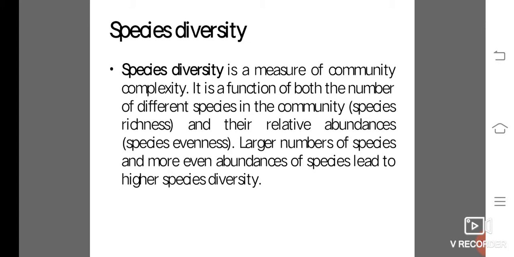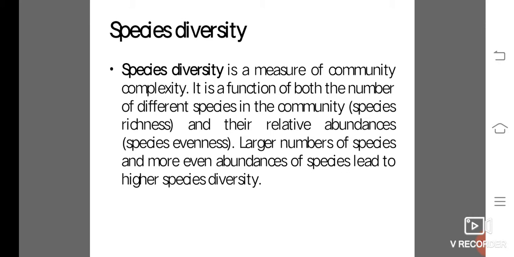It is a function of both the number of different species in the community and their relative abundances. A larger number of species and more even abundances of species lead to higher species diversity.